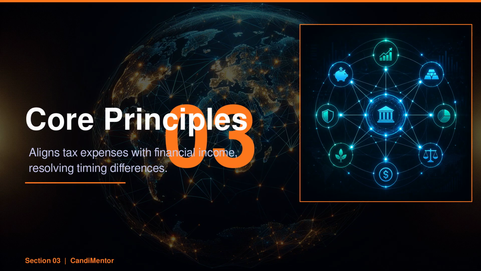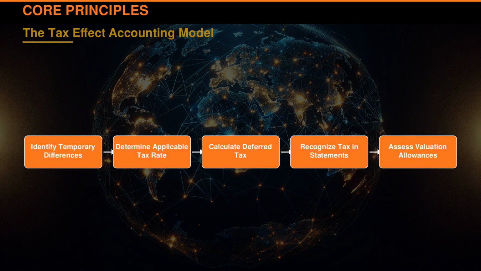Timing differences between tax reporting and financial accounting can skew perceived profitability. The tax effect accounting model aligns these, ensuring companies like Meridian Corporation accurately reflect tax liabilities and assets. Picture a $10 million SaaS contract. Understanding its tax implications is crucial for both compliance and strategic decisions. The tax effect accounting model ensures financial statements reflect true tax obligations.